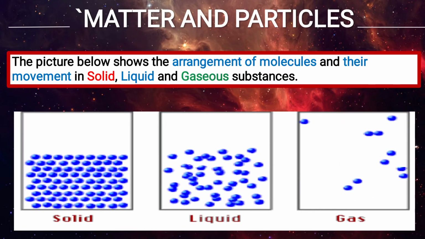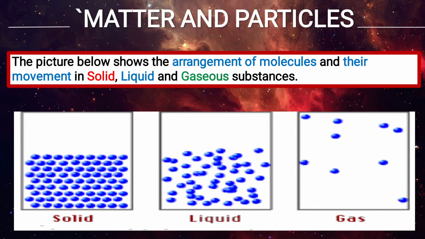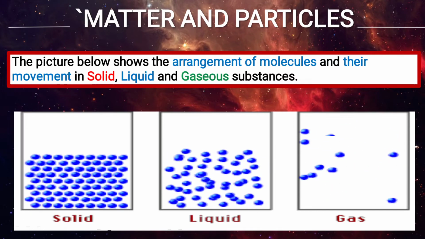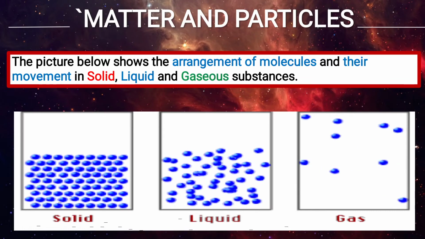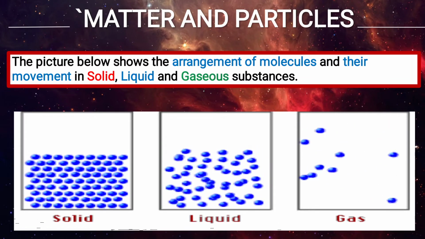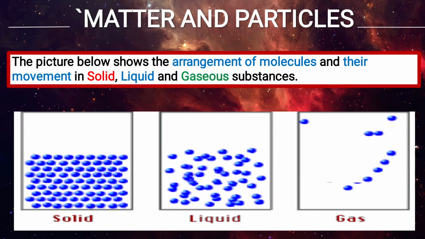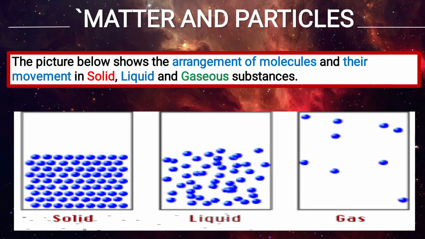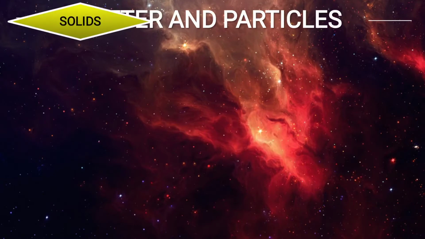Movement, we will say: solid is not showing any movement. They are not moving from one place to another. In liquid, you see slight movements. And in gas, the movement is very fast. So with the help of the arrangement and movement of molecules, we can say whether it is solid, liquid or gas.